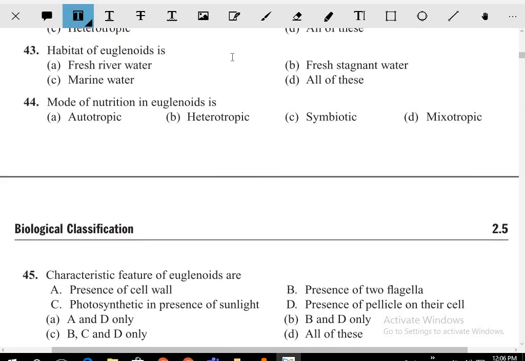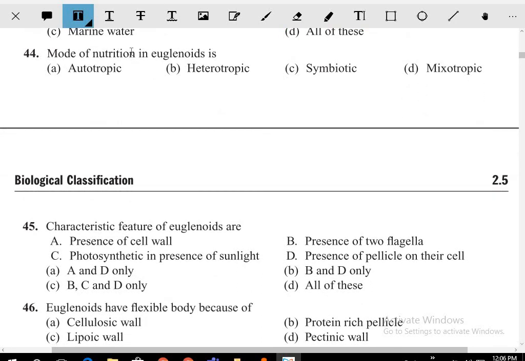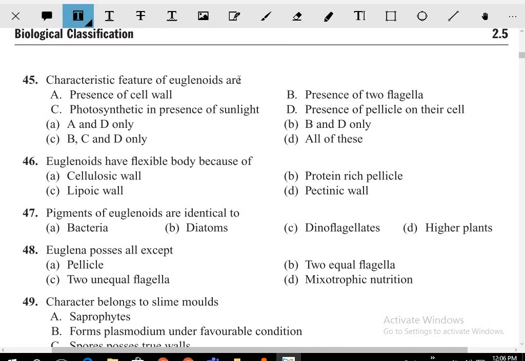Habitat of euglenoids: they are seen in stagnant water. Stagnant means not moving water. Mode of nutrition in the euglenoid: euglenoid का mode of nutrition is mixotrophic. What are the characteristic features of the euglenoids? So the answer for this is B, C, D only.